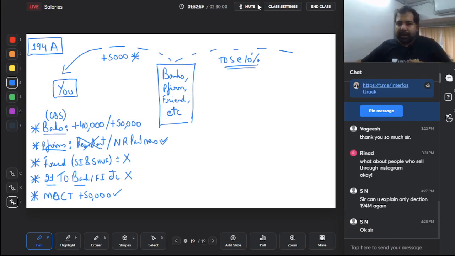Again, payment on credit or payment or credit, whichever is earlier. If no PAN, 20%, all of those are there. Guys, generally banks already have your PAN number. CBS we've discussed. Yes, let's do a quick recap on 194A.